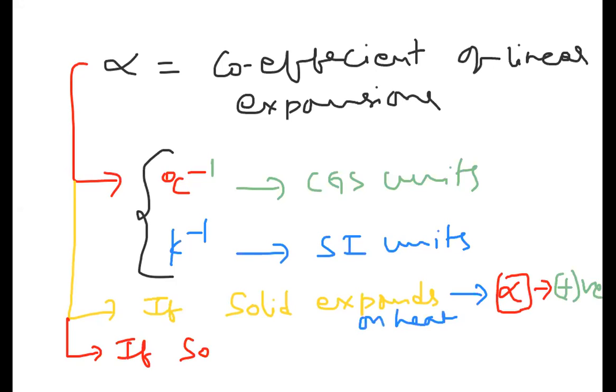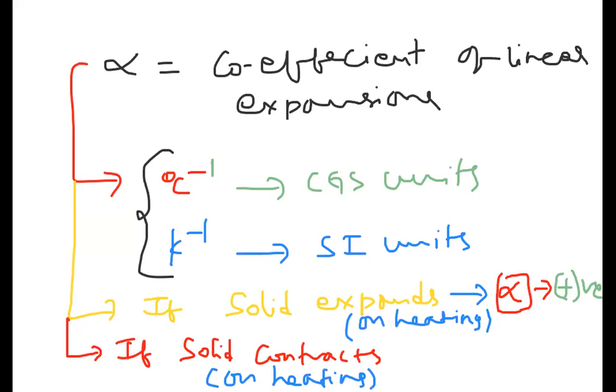Suppose a solid contracts on heating, then what will happen here? Simply I can write the alpha value as negative.